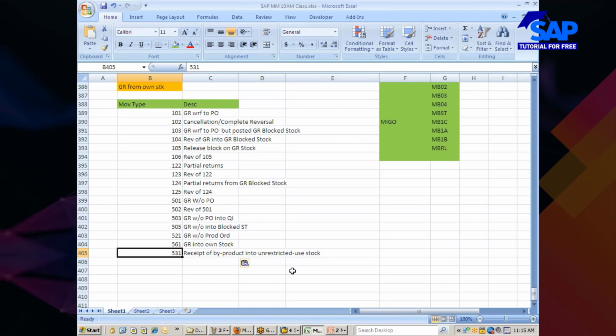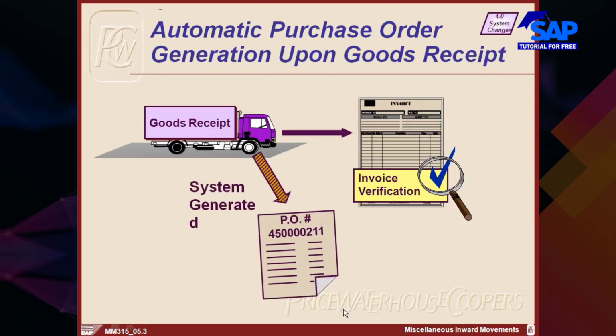From there you can analyze it. Right? So these are about various movement types. Then there is something called automatic PO creation upon goods receipt. I need to do some configuration settings for that, so therefore I will not be doing it today.